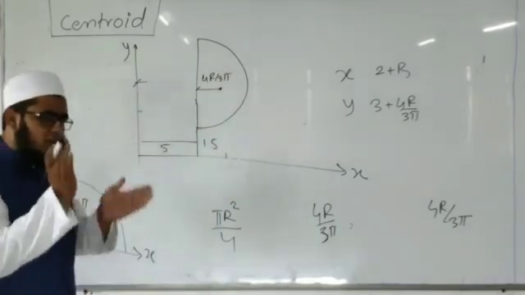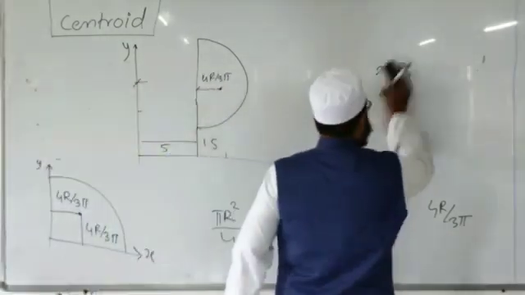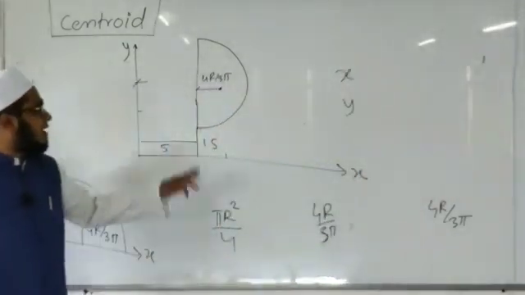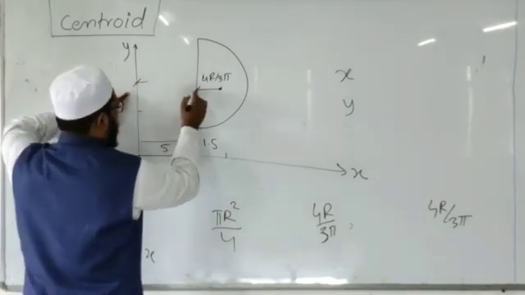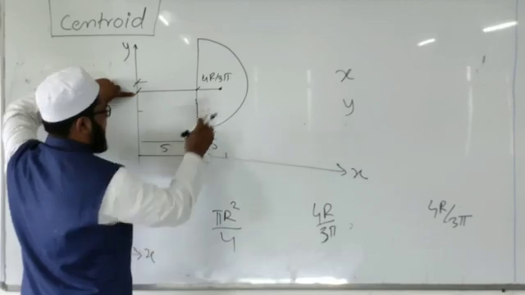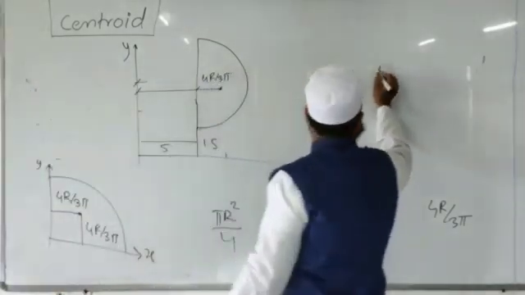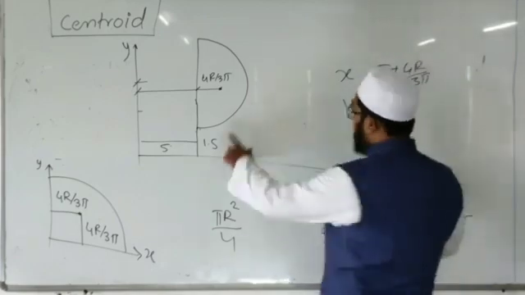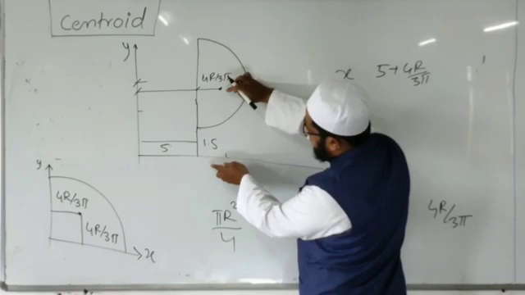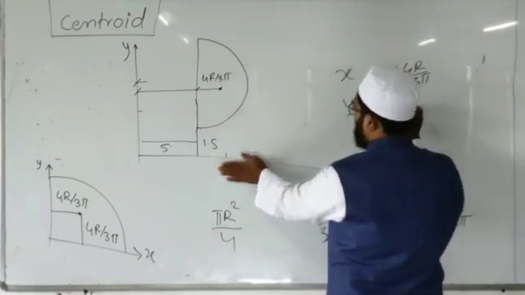Depending upon position and orientation, the value of the coordinates will change. So if I have to calculate x, I require the total distance from this y axis. This is 5 plus 4r by 3 pi. And for y, I require the distance from x axis, so 1.5 plus r.